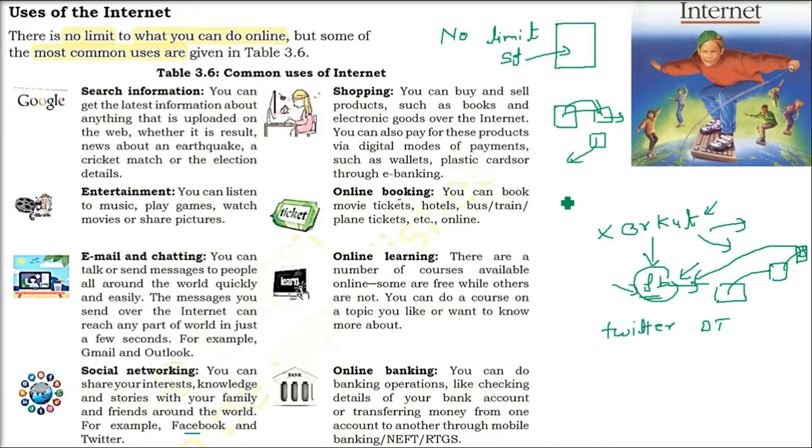Online booking. You can book movie tickets, rail, hotel, bus, train, plane. Even a program, an occasion. Book My Show. So you don't need any ticket now. Just show the ticket on the mobile.